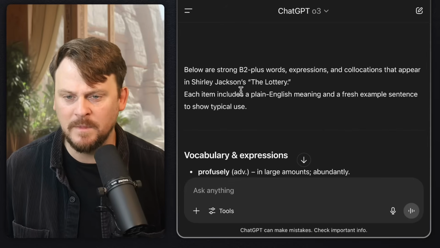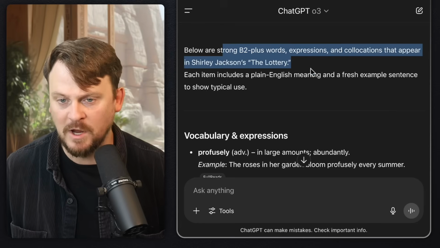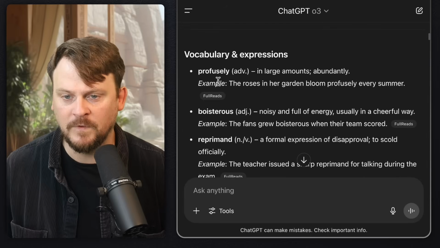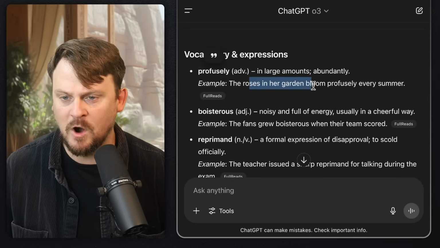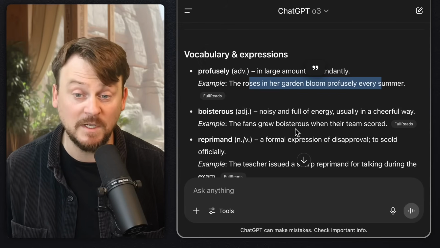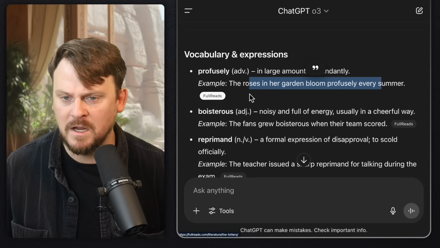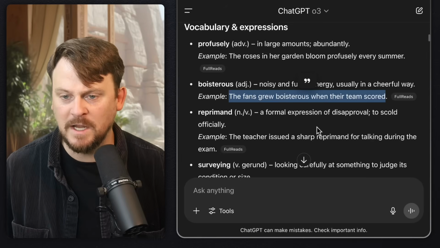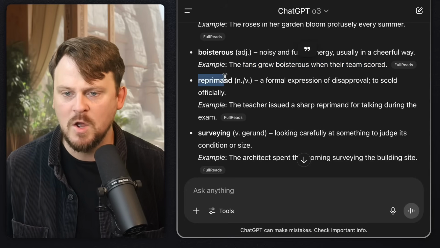Here's ChatGPT. Below are strong B2 plus words, expressions, and collocations that appear in the lottery. So, profusely, in large amounts. The roses in her garden bloom profusely every summer. So there's an example, but I don't think that's the full example from the text. They aren't necessarily from the lottery. They're just examples to help me learn that particular thing.